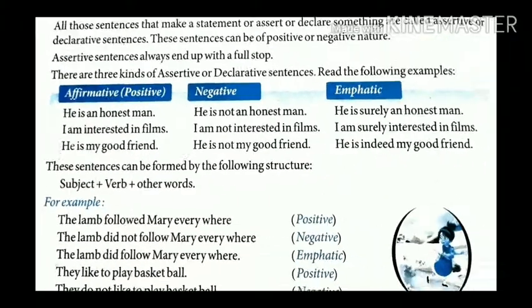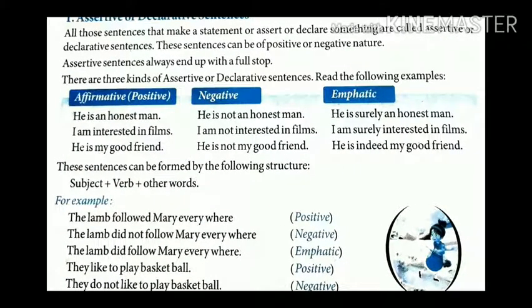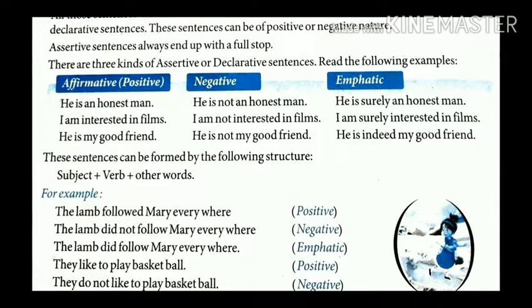Here are some examples of positive, negative, and emphatic. Let's see. The lamb followed Mary everywhere. The lamb did not follow Mary everywhere. Here comes not, but here in this positive sentence, followed is a verb which is in past tense.